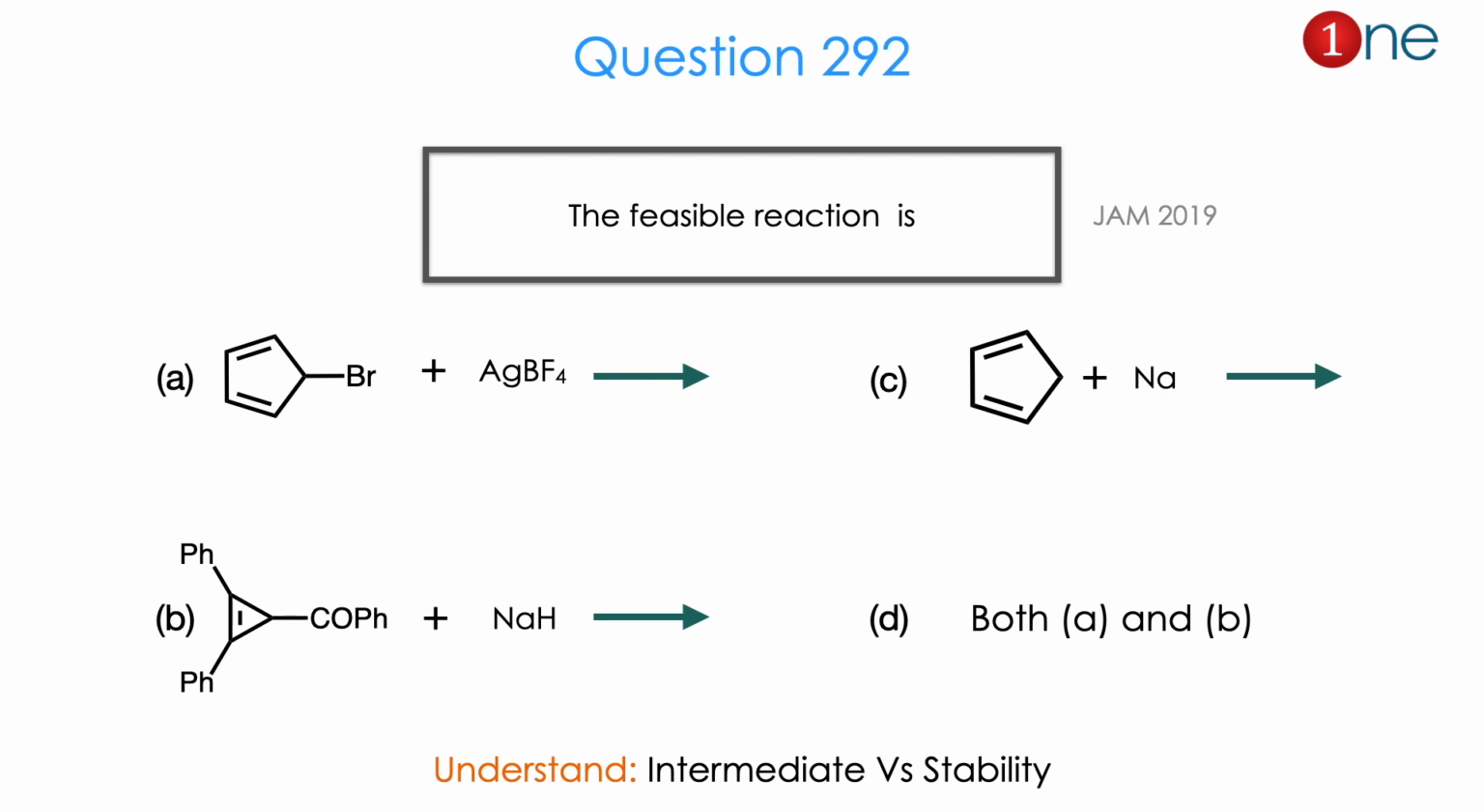Here you have to guess the product in all 3 cases, whether the reaction is feasible among the 3 or not. So from the feasibility and the 3 possible reactions, you might realize the question is really about intermediate versus stability because it dictates the reaction here. The answer is C. Let us see how.